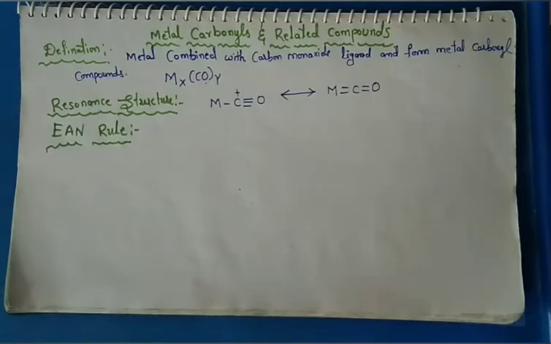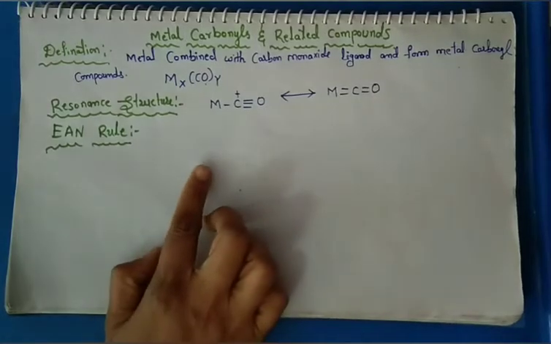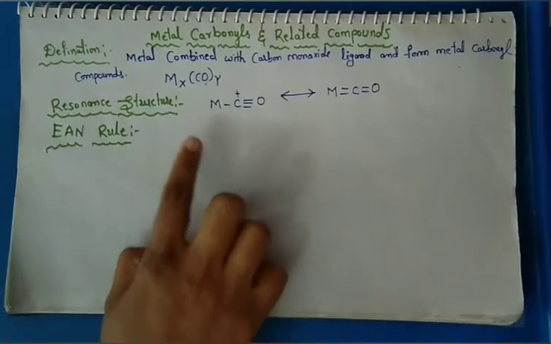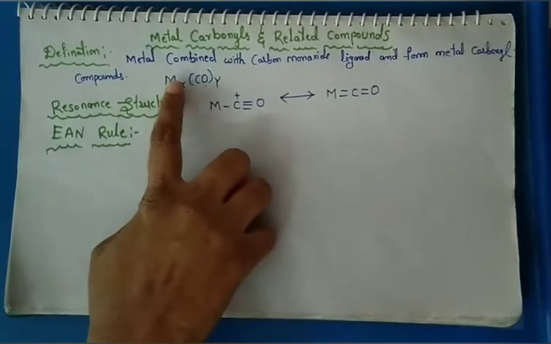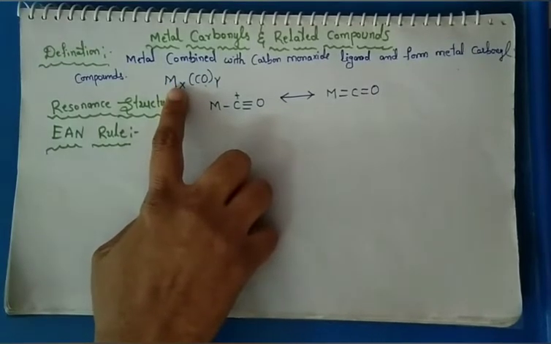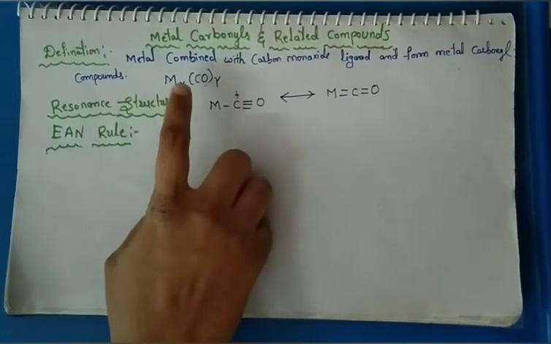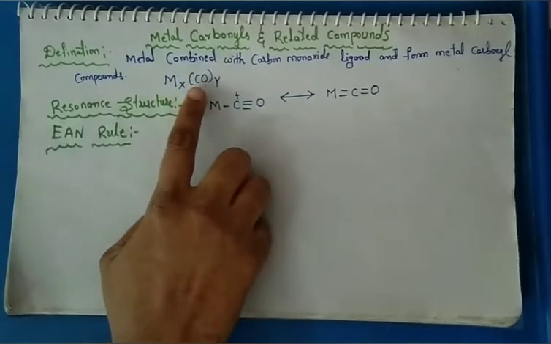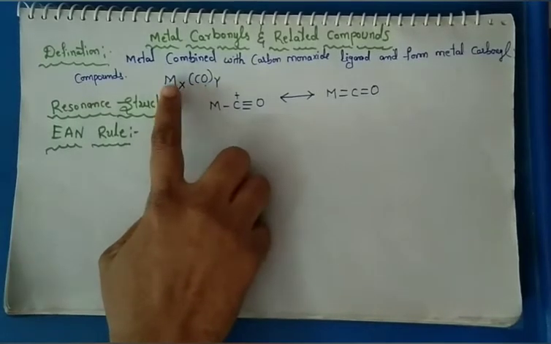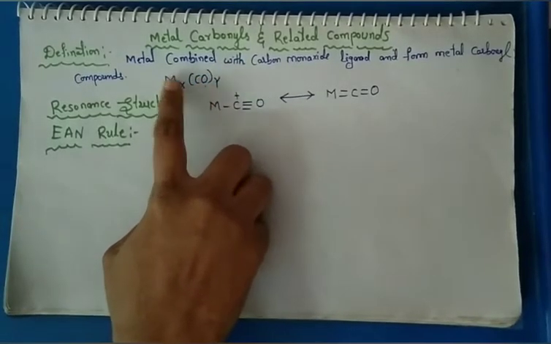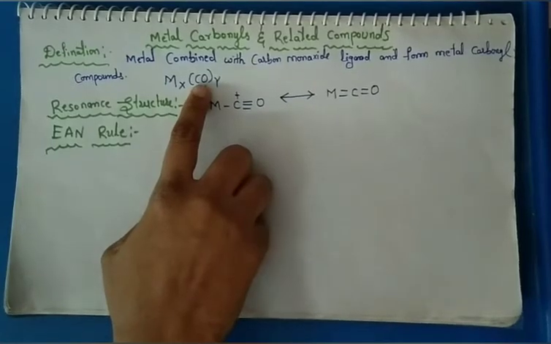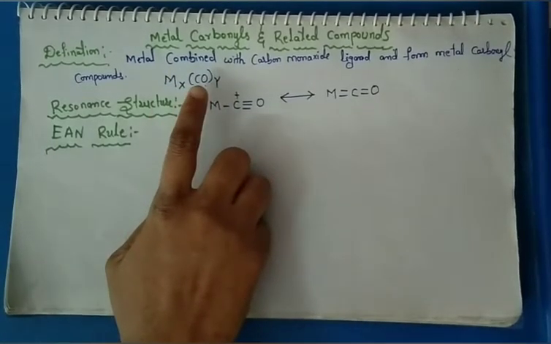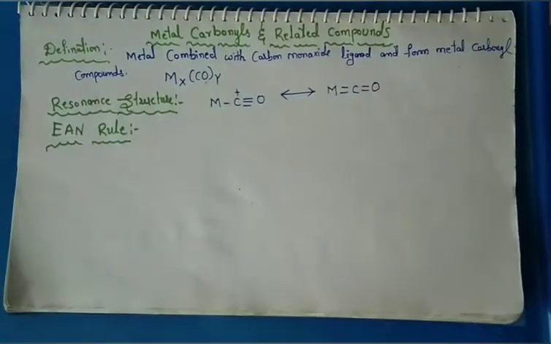The definition of the EAN rule: it is the total number of electrons around the central metal ion present in a complex, calculated as the sum of the electrons on the metal ion and the number of electrons donated by the carbon monoxide ligand.